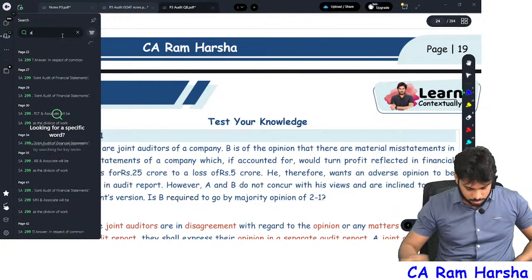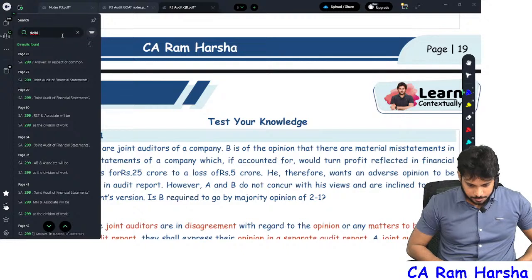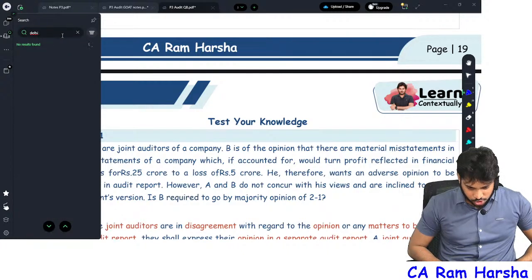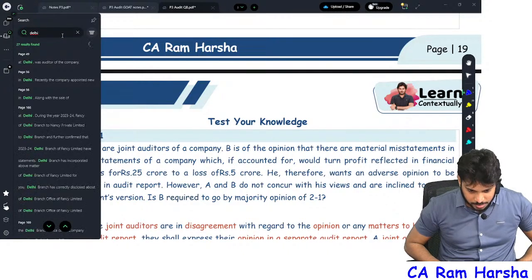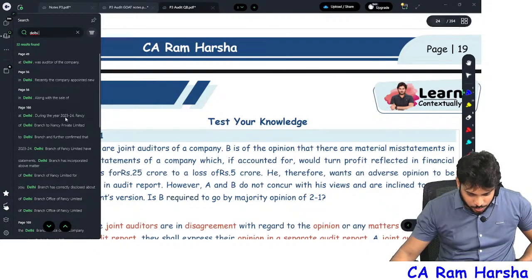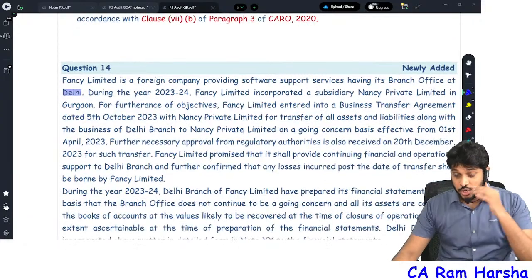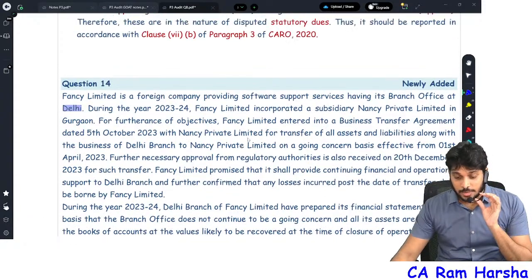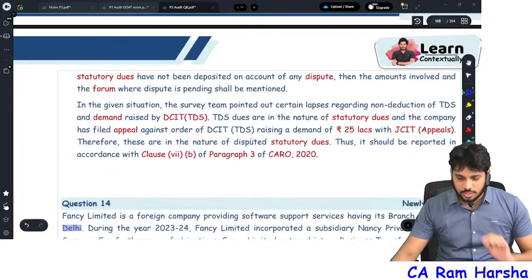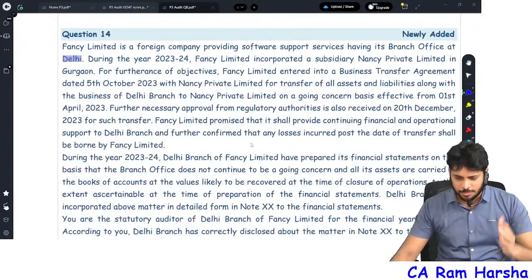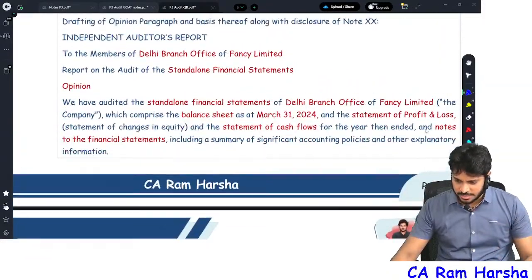You see here, Delhi branch. For example, yes, this is the question exactly which is asked. In your ICAI book, completion and review chapter, or maybe you can come to audit report chapter. In our question bank, it is page 164.